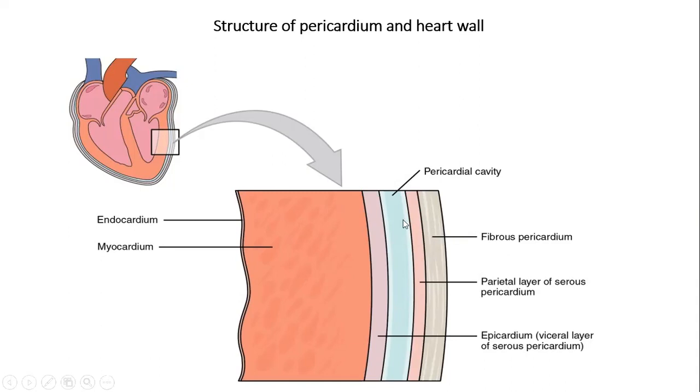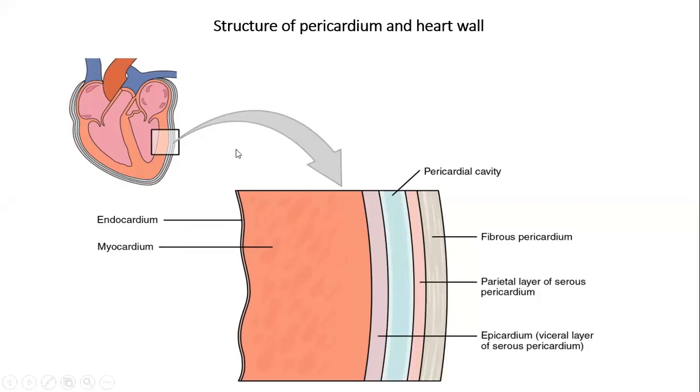The next layer is the myocardium. The actual activity takes place here only. And the innermost is the endocardium. This innermost endocardium lines all the auricles, ventricles and valves.